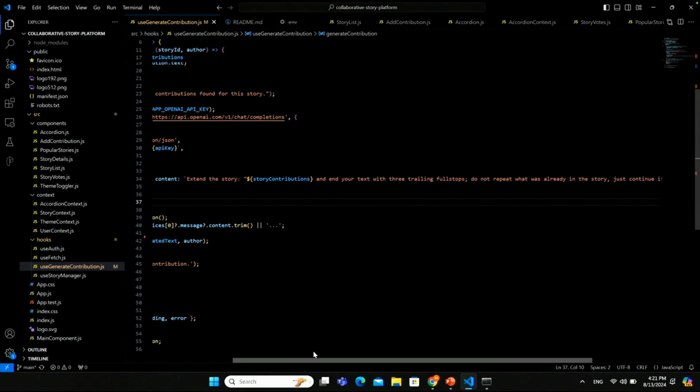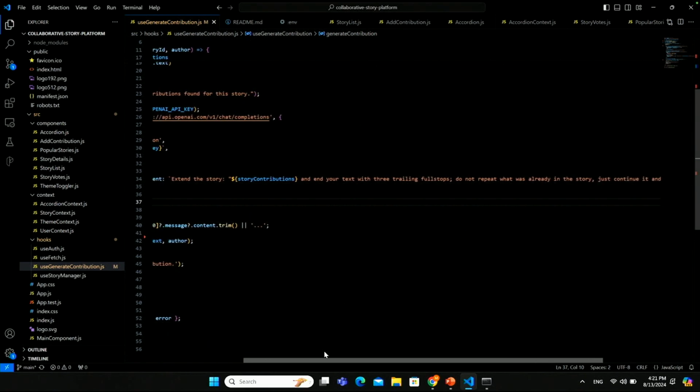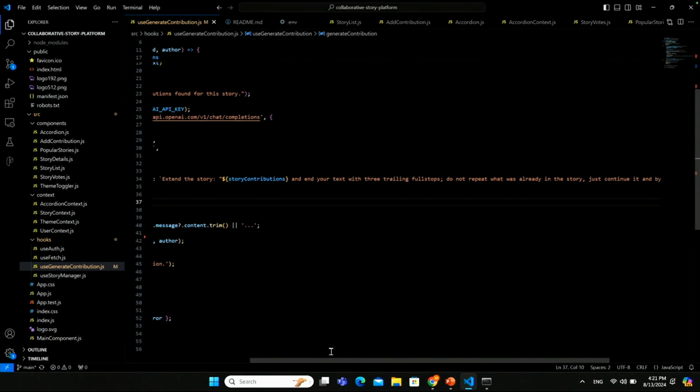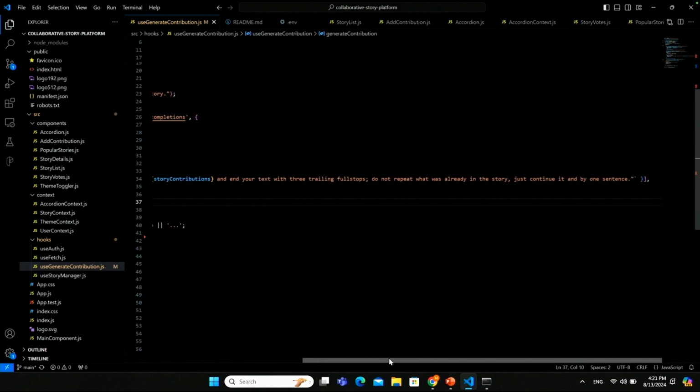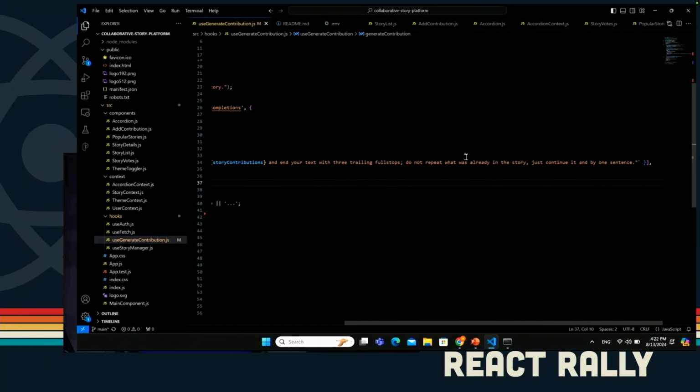The prompt we're putting through says to extend the story, where we retrieve the past user contributions, and end your text with 3 trailing full stops to follow through with the context. Then I said, do not repeat what was already said in the story, and instead just continue it and add 1 sentence. Because the users among you probably also know that the thing about GPT models is that sometimes they end up going on and on, so I wanted to put a limit to that.